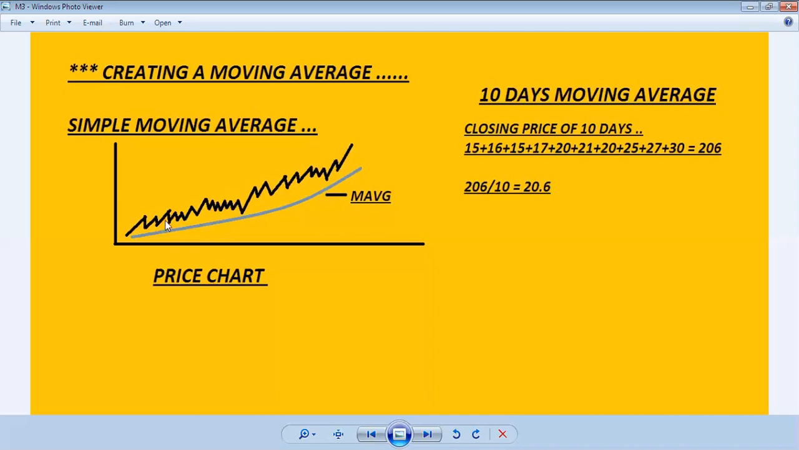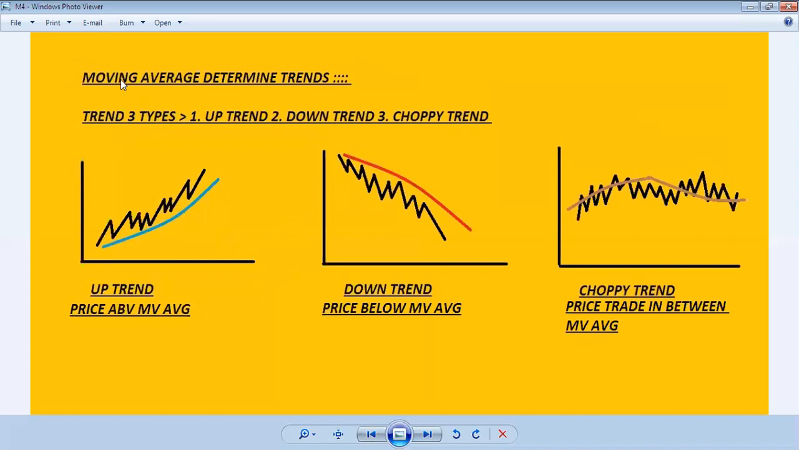Hopefully you all understand why it is called a trend following indicator, because the price trend is up and the moving average also follows that. That is why it is called the trend following indicator. And you see, the moving average determines the trend. There are three types of trend: uptrend, downtrend, and choppy trend.